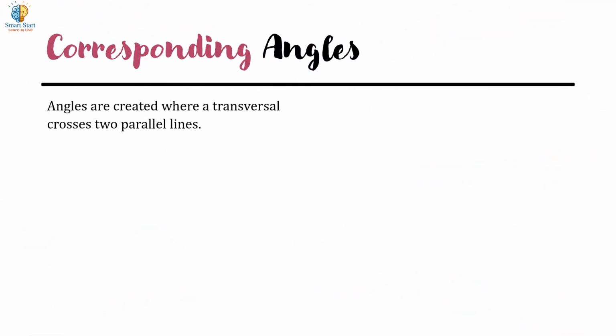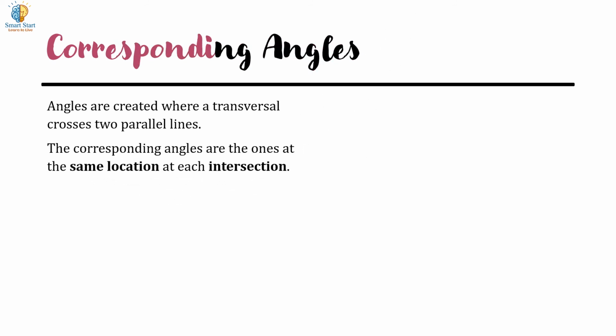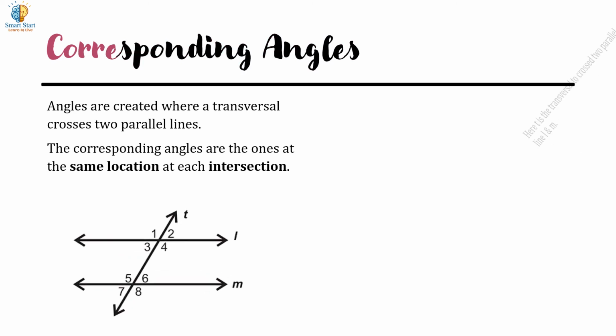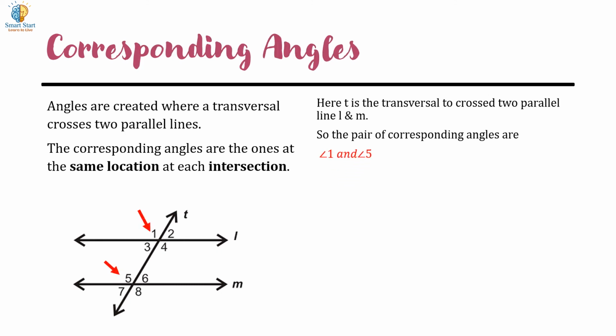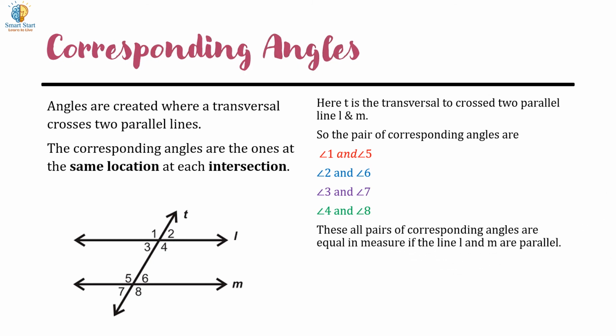Corresponding angles. Angles are created where a transversal crosses two parallel lines. The corresponding angles are the ones at the same location at each intersection. Here, T is the transversal crossing two parallel lines L and M. So, the pairs of corresponding angles are angle 1 and angle 5, angle 2 and angle 6, angle 3 and angle 7, angle 4 and angle 8.